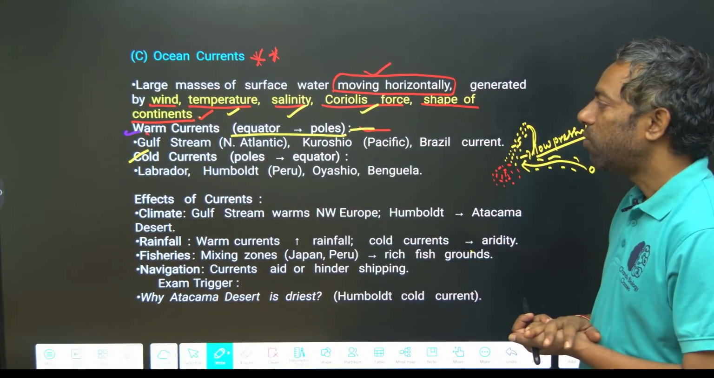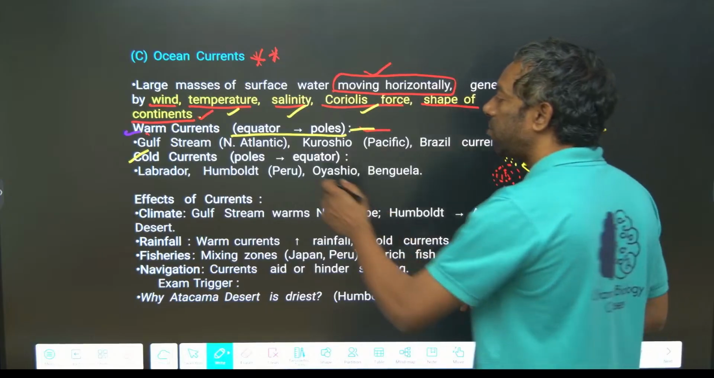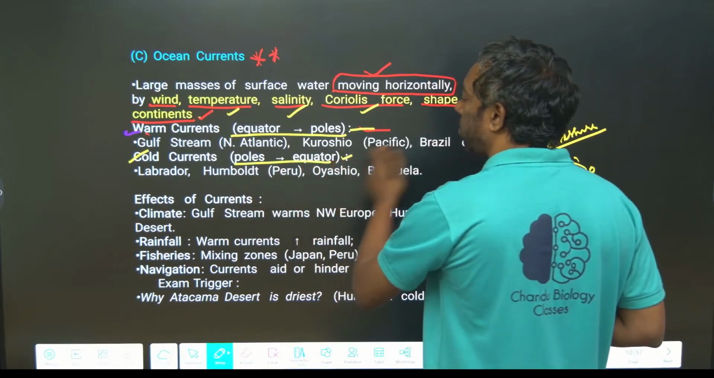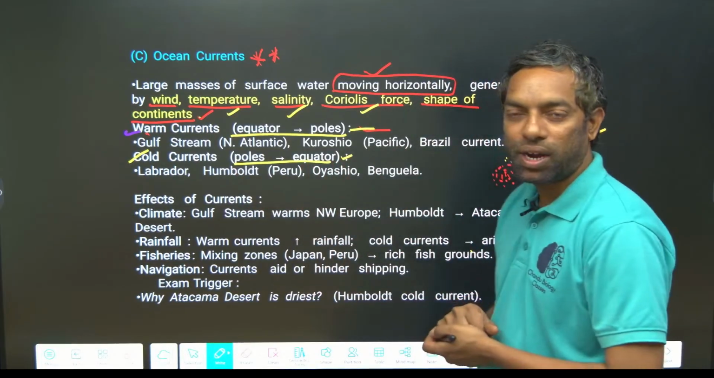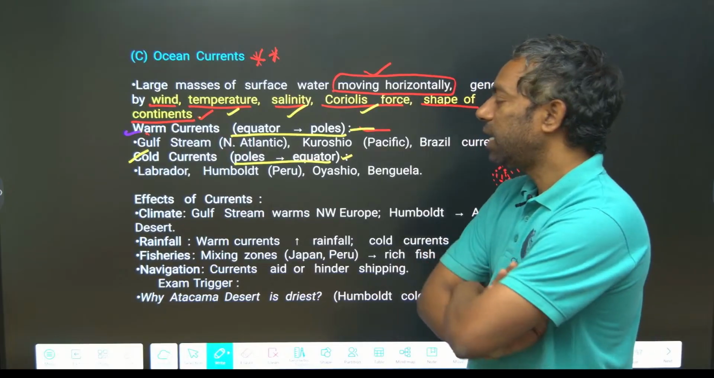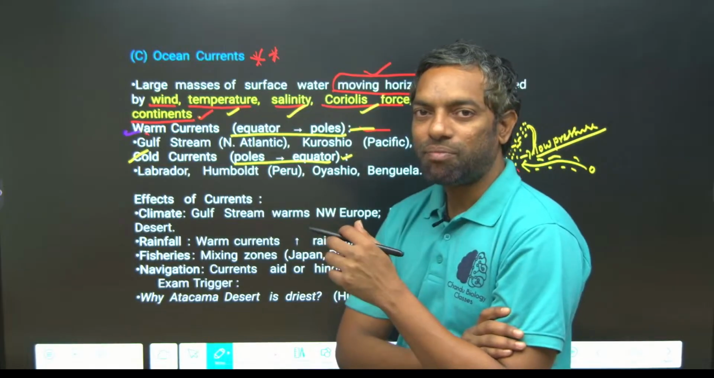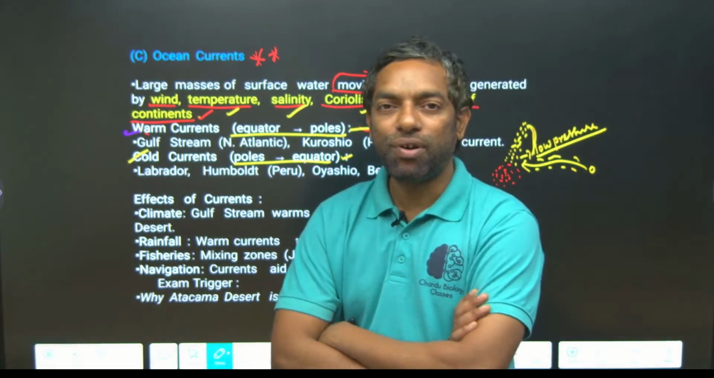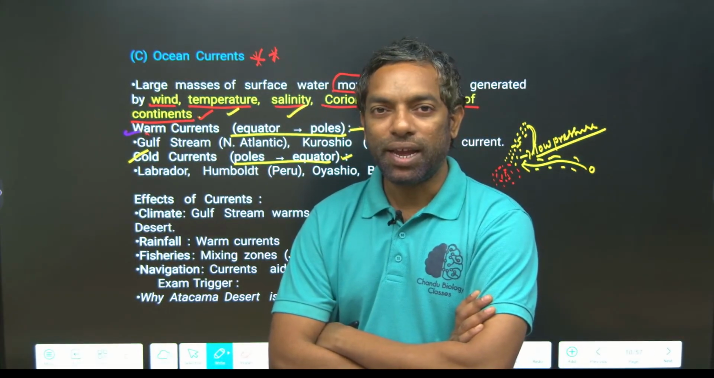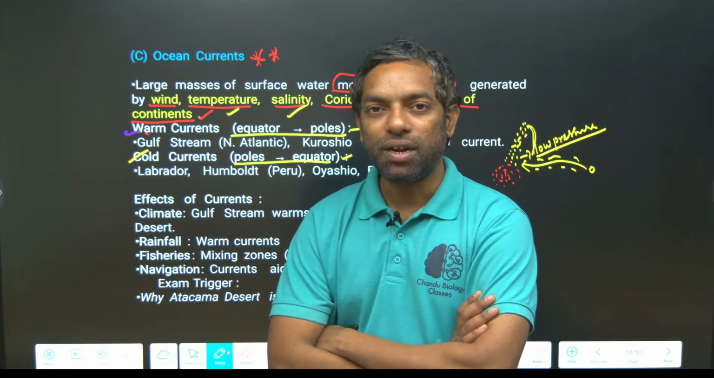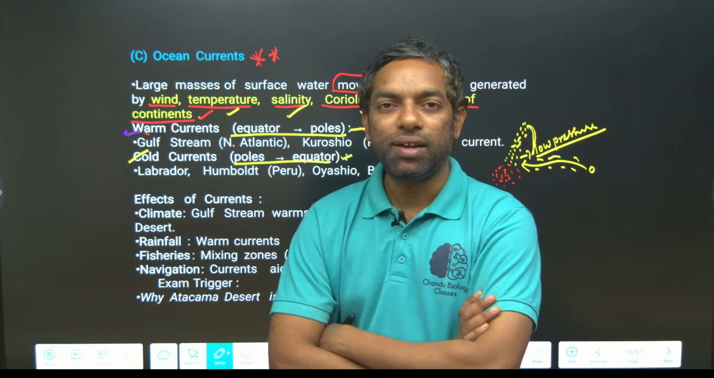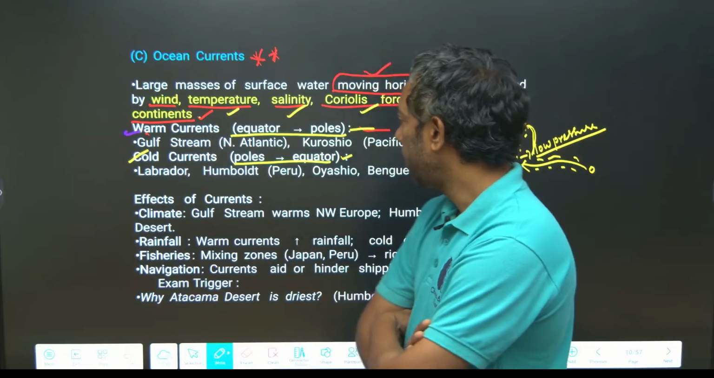Cold currents flow from the poles to the equator. Warm currents flow from the equator, from the middle latitudes, toward the polar area. From the polar region to the equator, that is a cold current. Okay, yes.